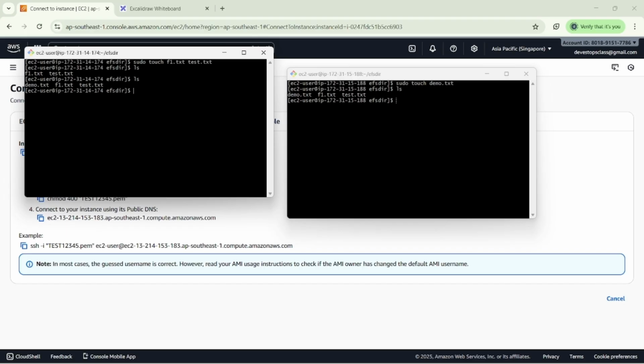Then we can mount the EFS in our EC2 instances and share the data by using EFS, from EC2 instance to EC2 instance. So that is EFS.